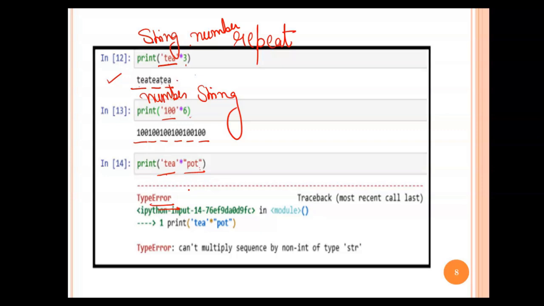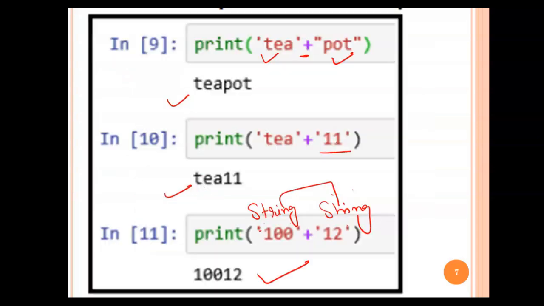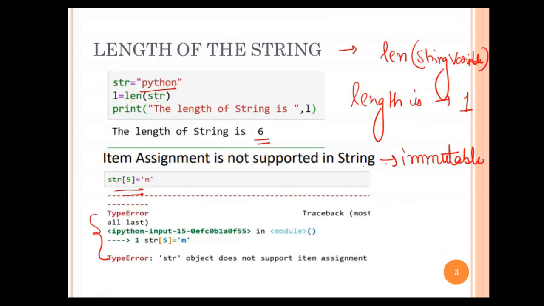The other operators we are going to cover in the next class. So that's all for today's session. I hope you are clear with the basic stuff. We can check one more time what we covered today.